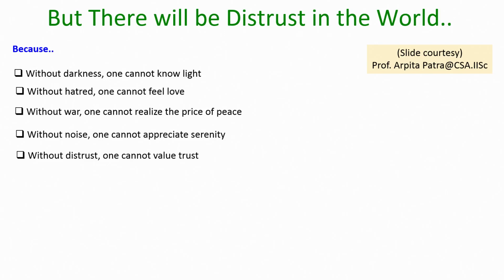Without darkness one cannot know light, without hatred one cannot feel love, without war one cannot realize the price of peace, without noise one cannot appreciate serenity, and without distrust one cannot value trust.